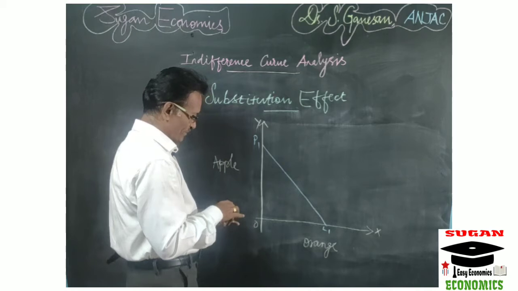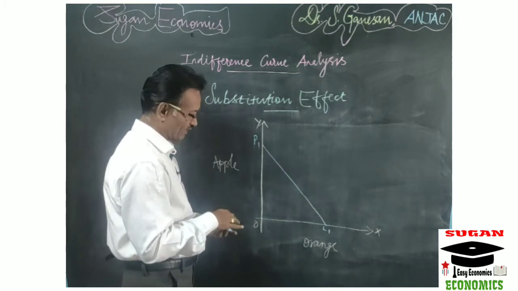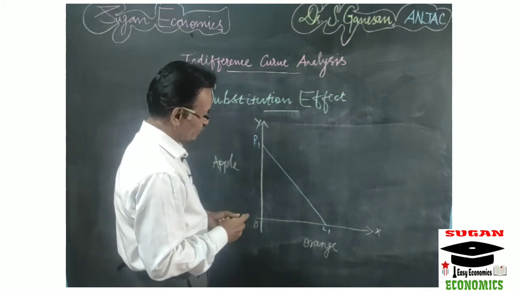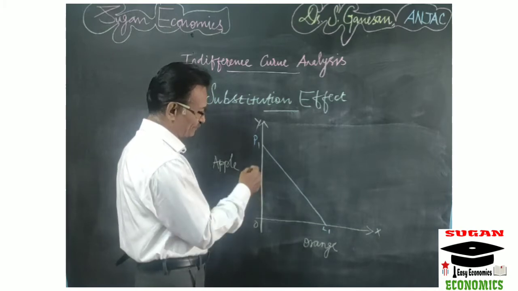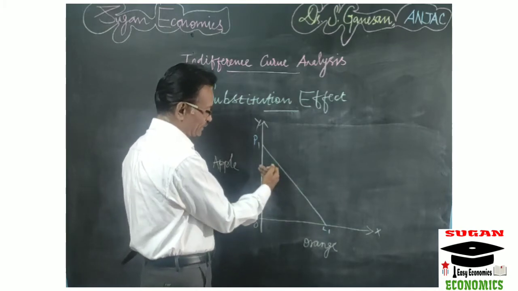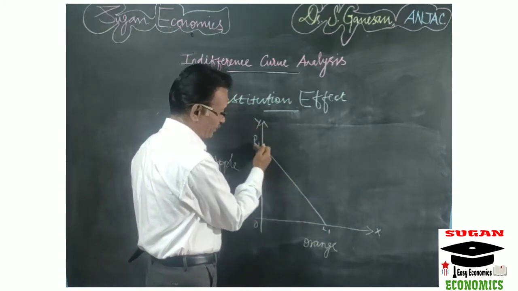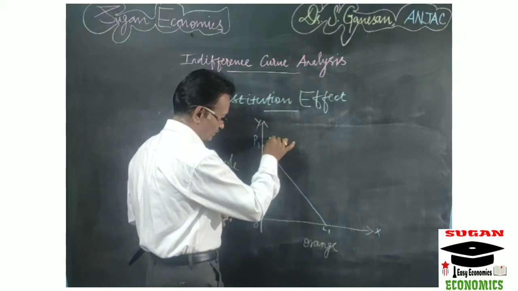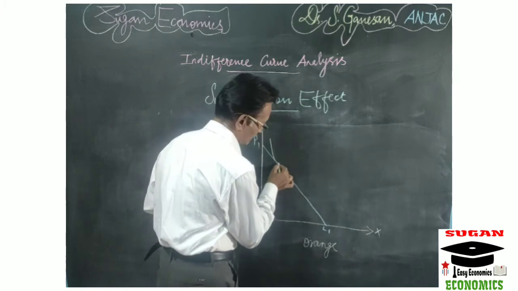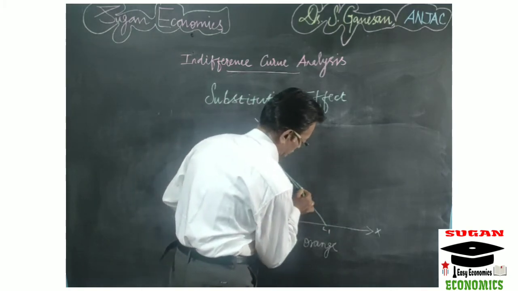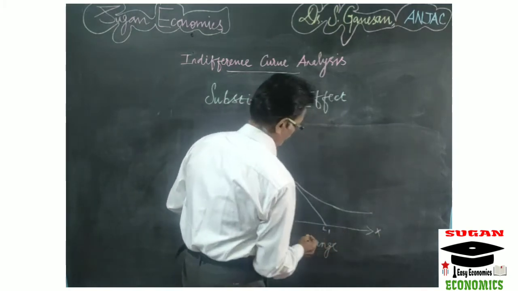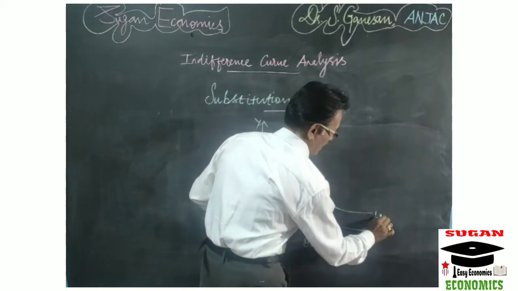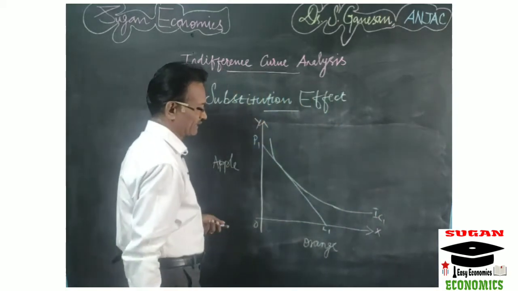So now we have to find out the equilibrium of the consumer. So what we have to do means we have to draw an indifference curve which should be tangent to the price line P1 L1. So this is the indifference curve IC, or IC1 you take, right?